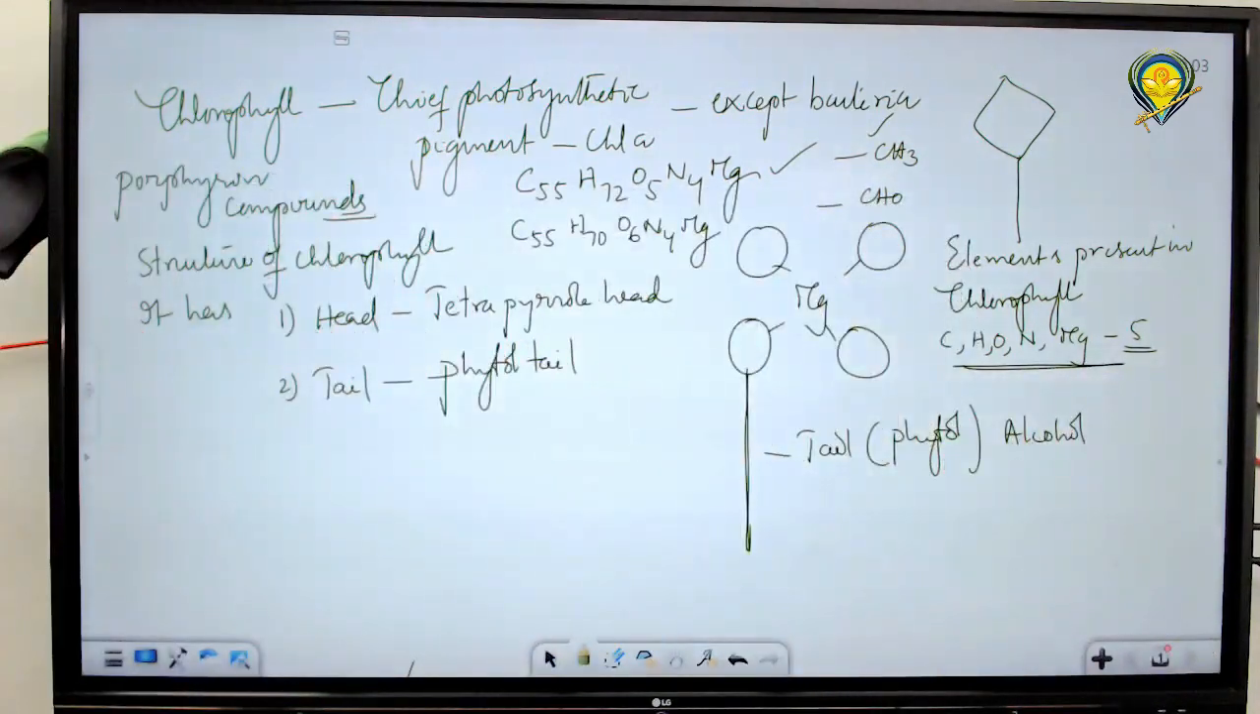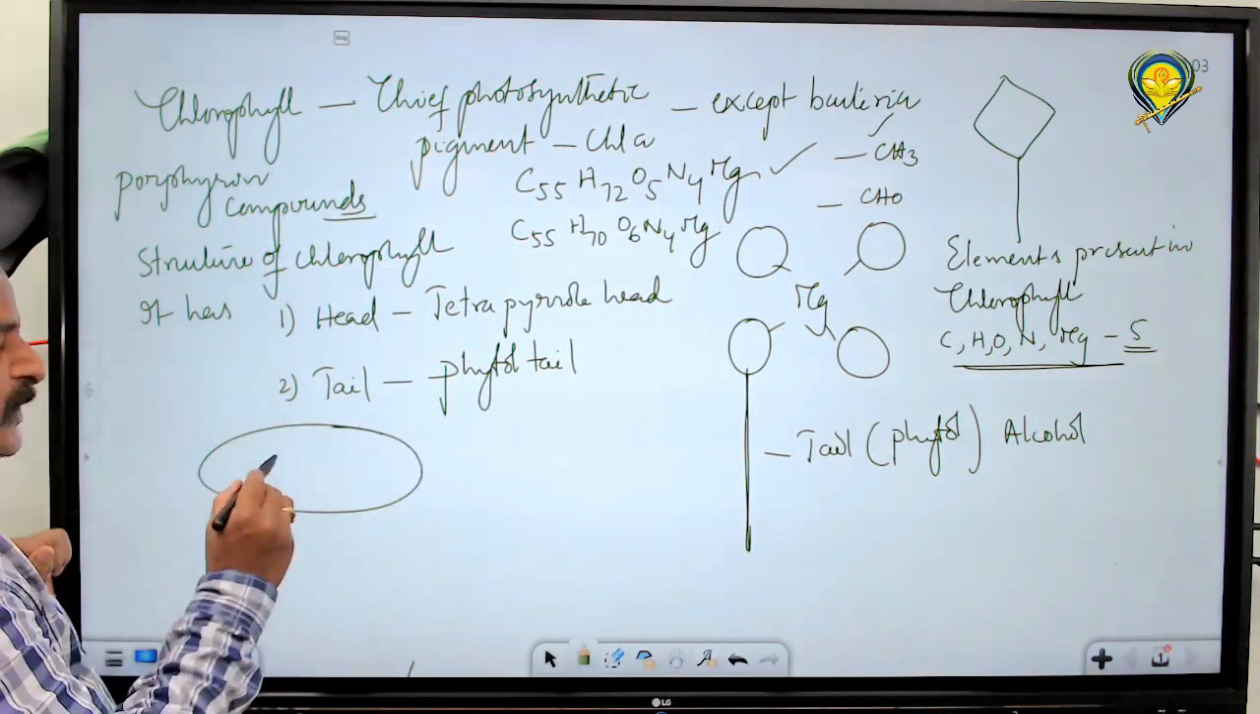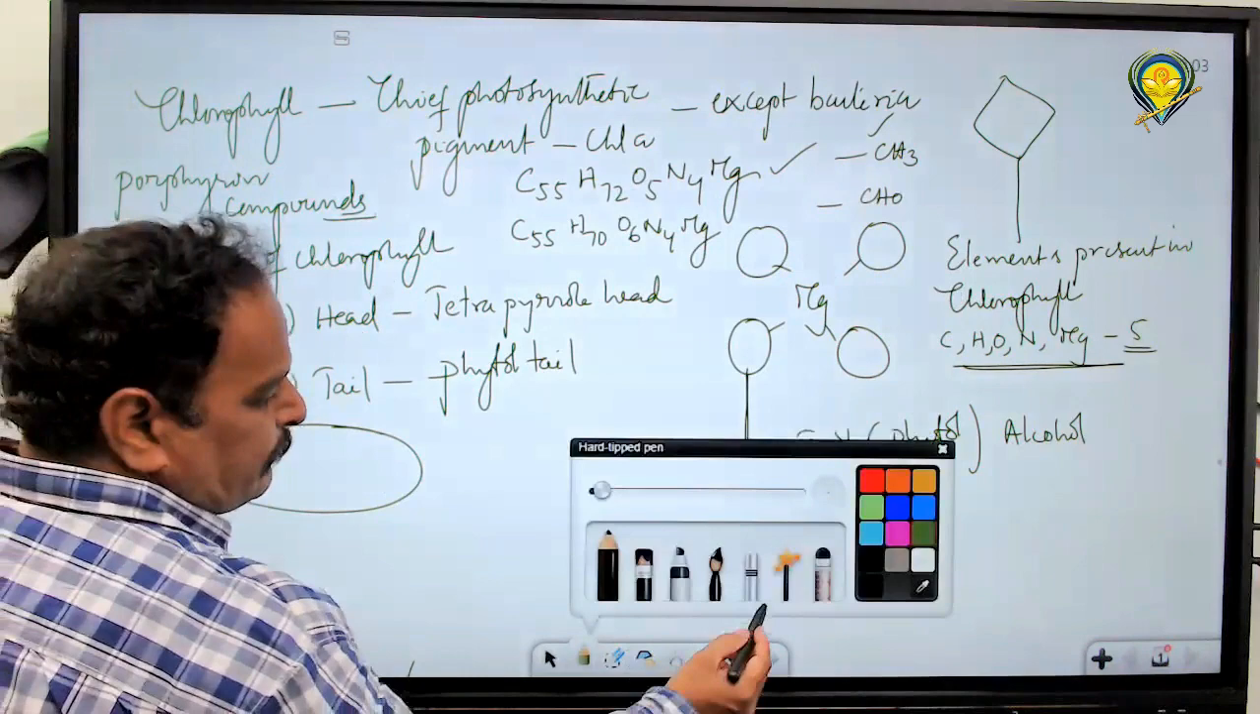Now, chlorophylls are present where? Inside the thylakoid membrane, in the lumen almost. In the thylakoid, these are the pigmented portions. Next.